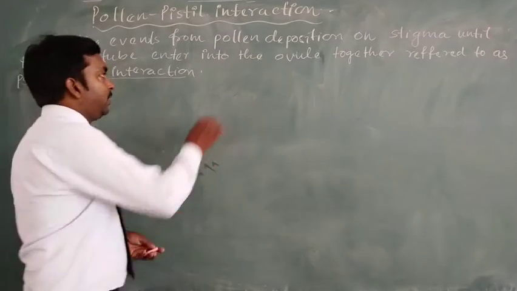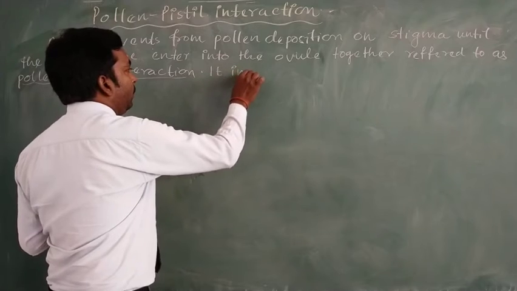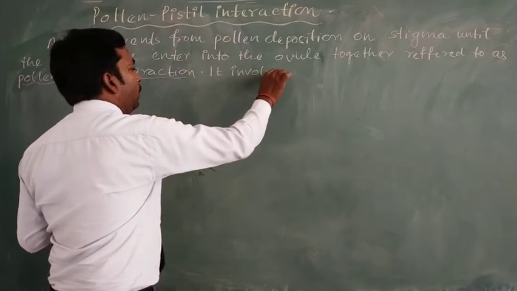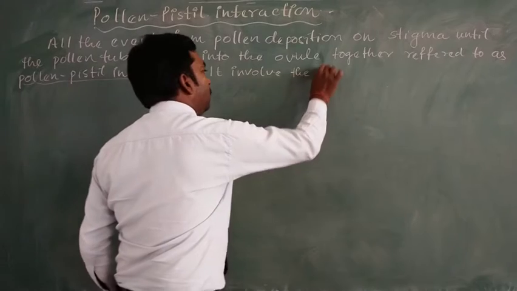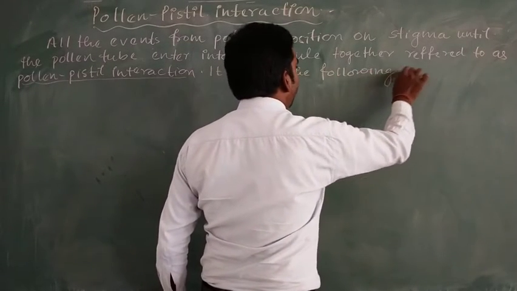So this pollen pistil interaction involves the following events.